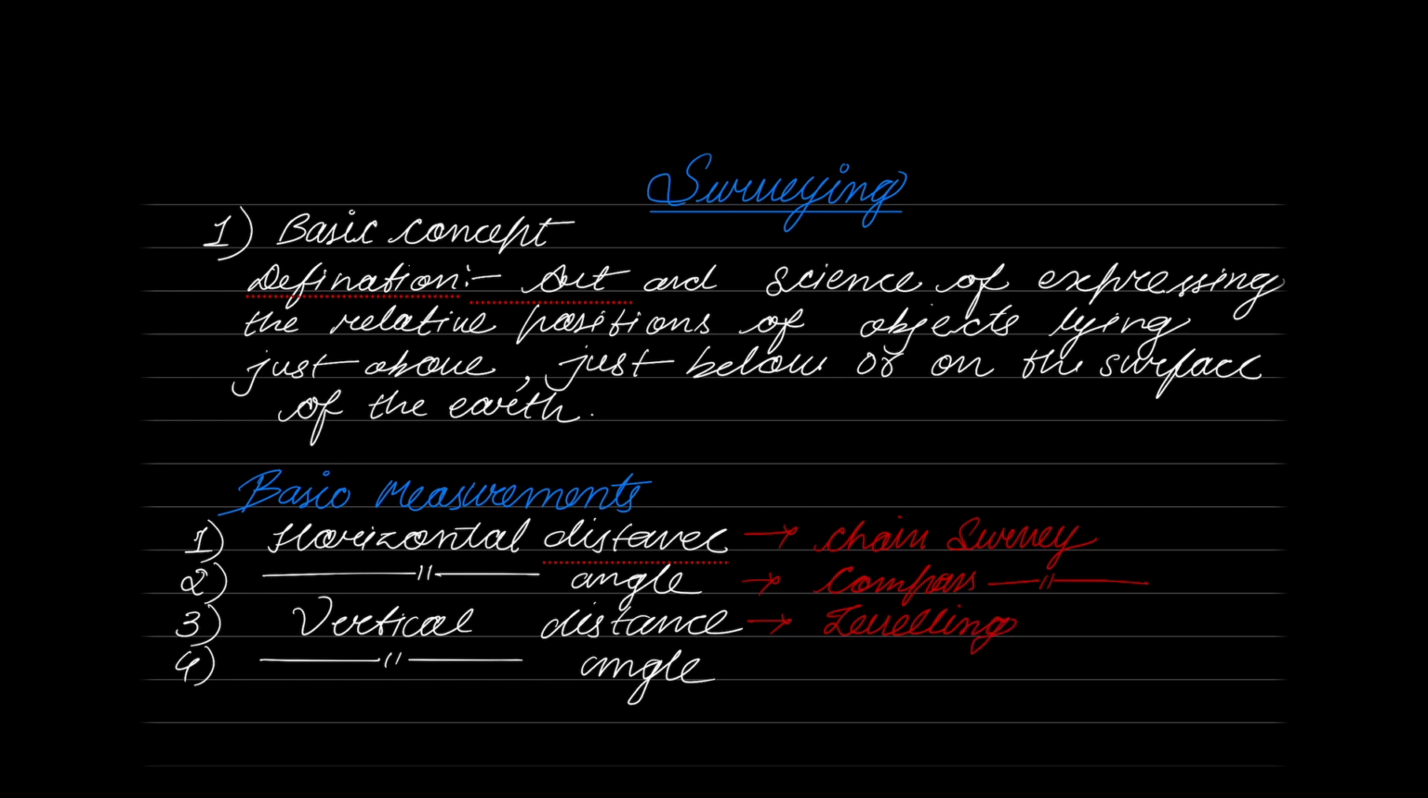Now tell me, to get vertical angle, what was the survey you did? The name of the instrument is what we call theodolite. Absolutely correct. And the survey is known as theodolite survey. That's it. So please observe this.